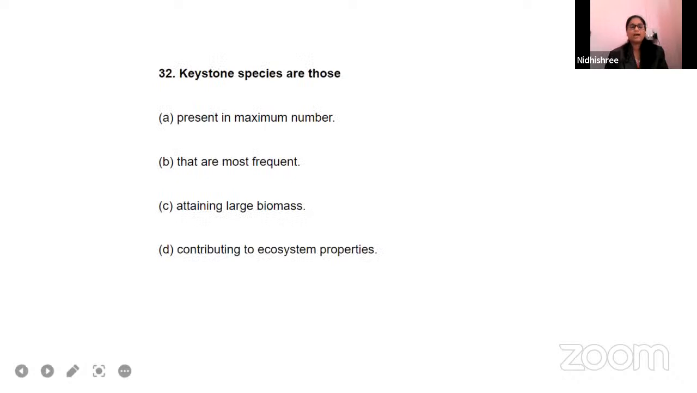Keystone species are those present in maximum number, that are most frequent, attaining large biomass, contributing to ecosystem properties. What is a keystone species? Present in maximum number, the species that are in larger numbers we call keystone species. That are most frequent, attaining large biomass, they are large in number in the ecosystem, contributing to ecosystem properties. So what do you mean by keystone species? Lohit Kumar answered as option D. Okay, what about others?